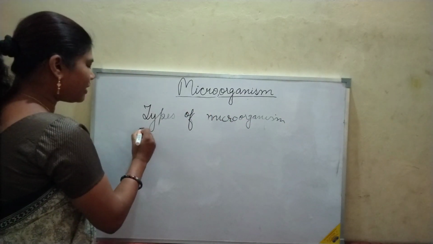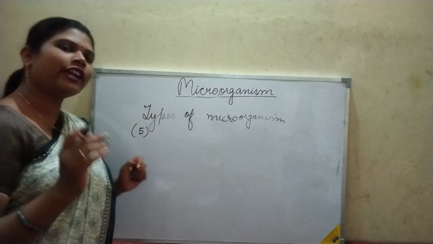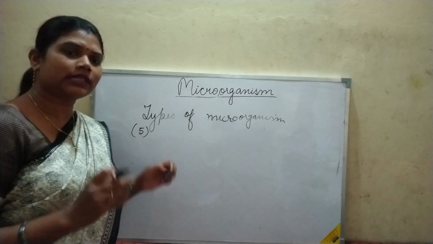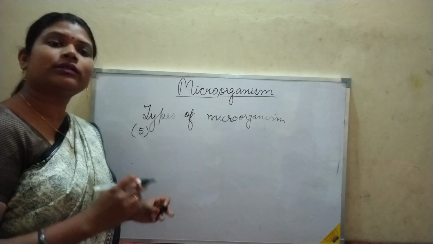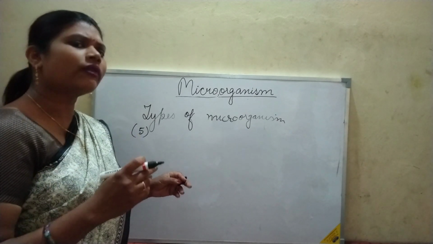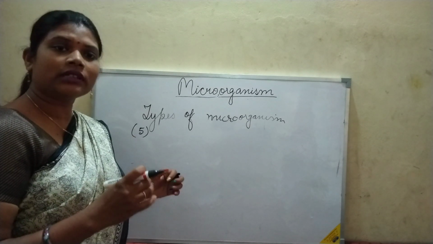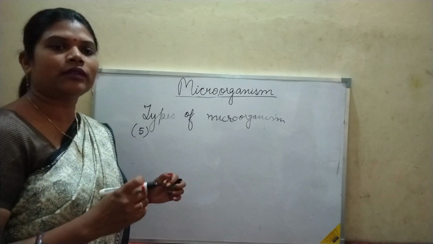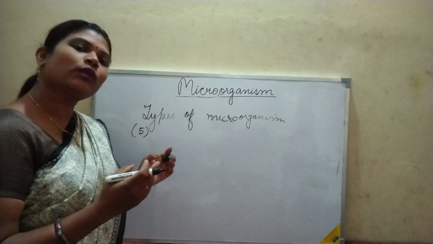There are 5 types. We are going to see about the 5 types of microorganisms in this chapter, and we will also see their advantages, disadvantages, what characteristics they possess, and what is there in them which makes them survive in all the extreme conditions. So we are going to see all this.